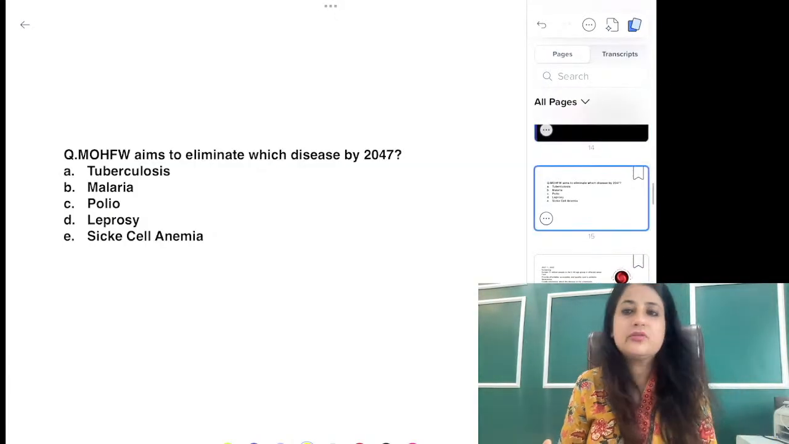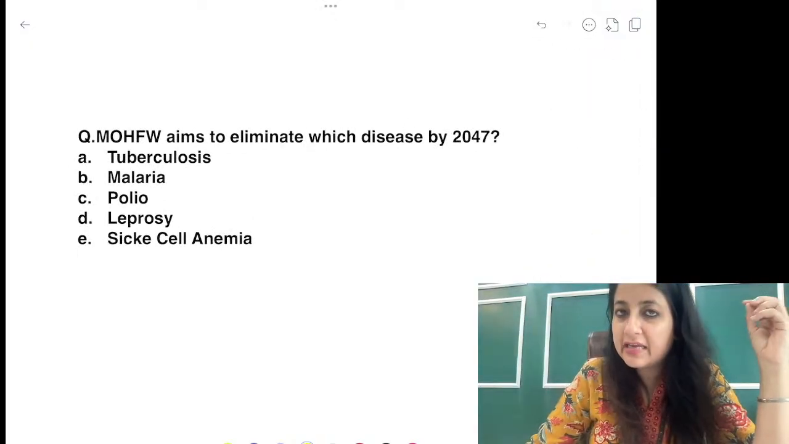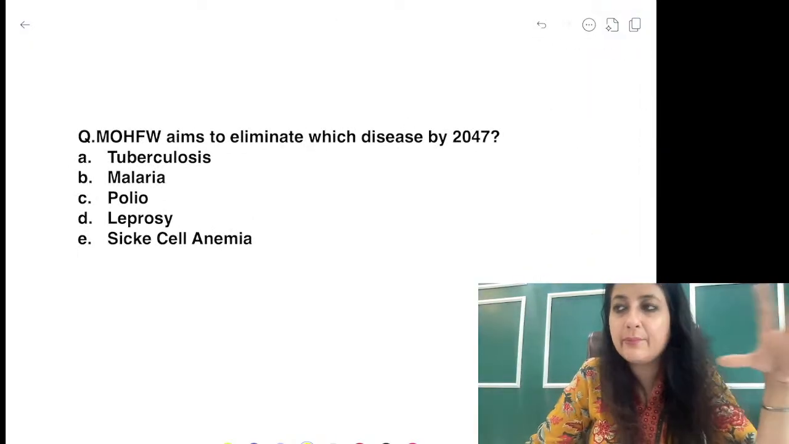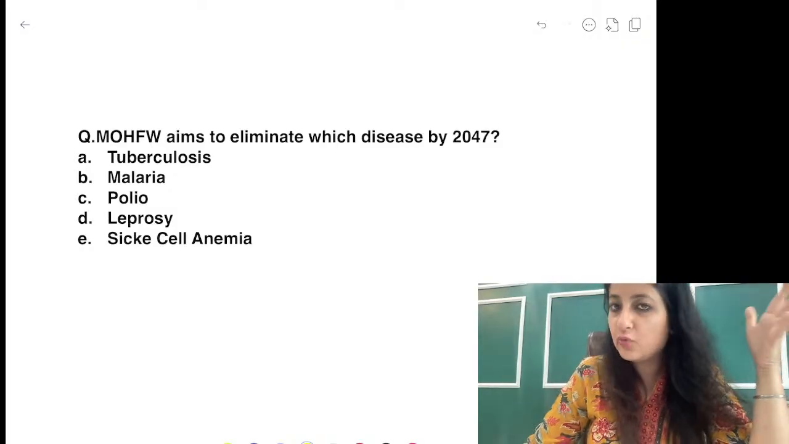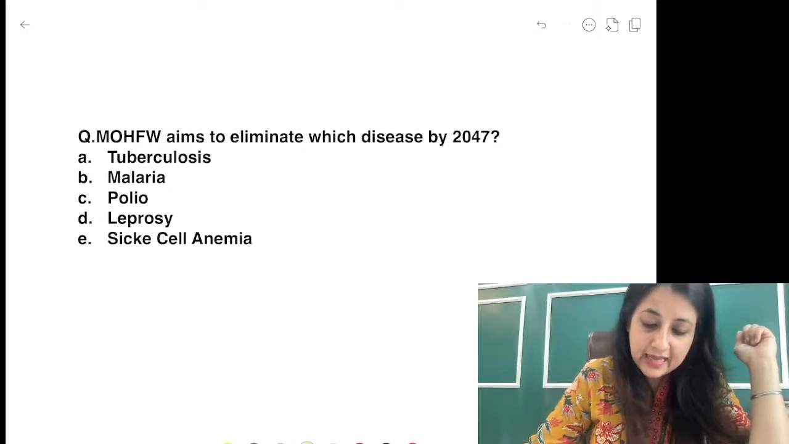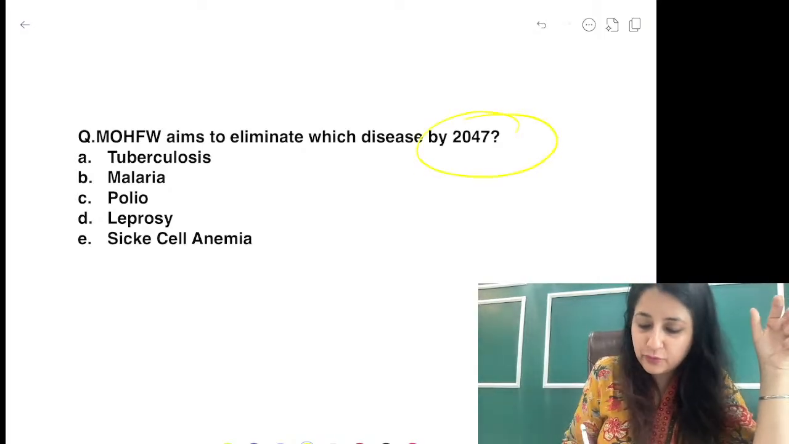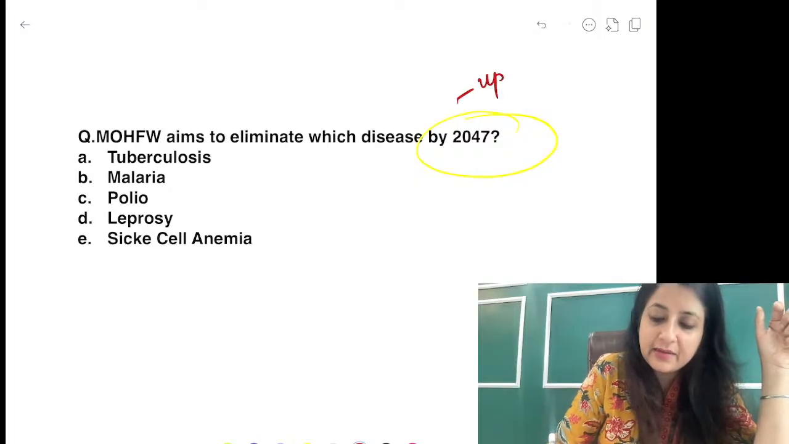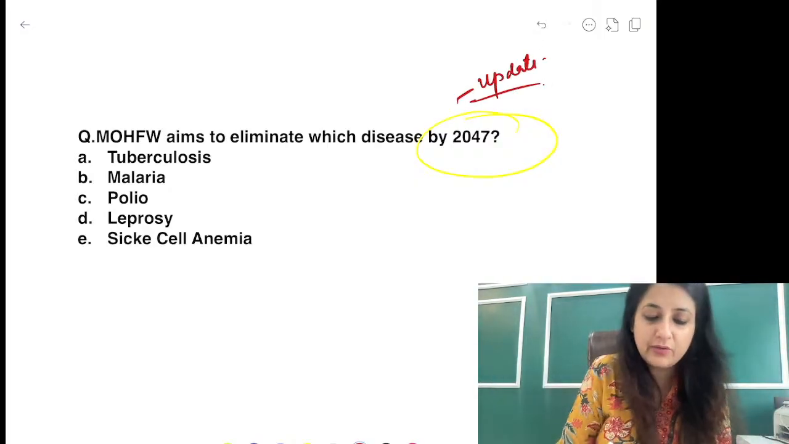So starting, that was just a quick revision of the images, guys. Now I'm going to take you through all the updates, through the questions on programs related to MCQs. Okay? Just the Ministry of Health and Family Welfare aims to eliminate which disease by 2047. Now this is an update. Which disease by 2047, guys? Which one are we looking for?